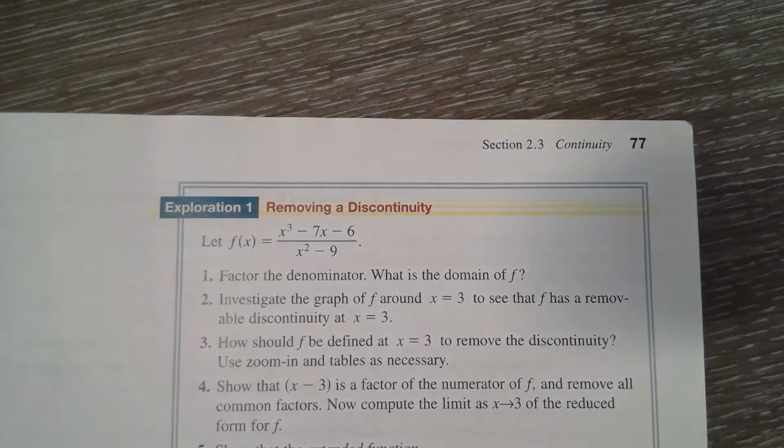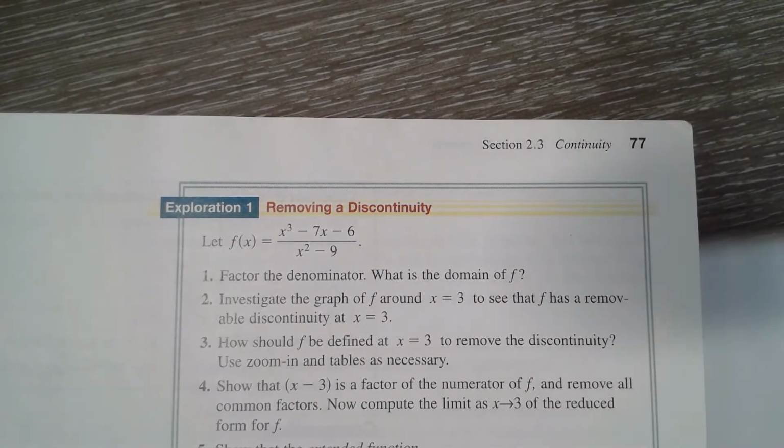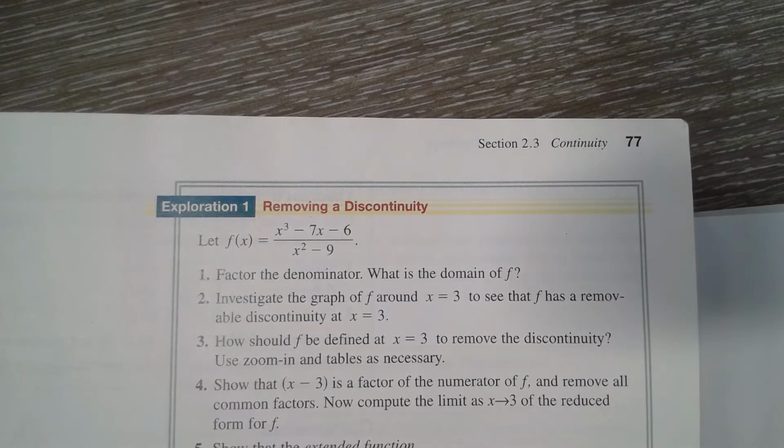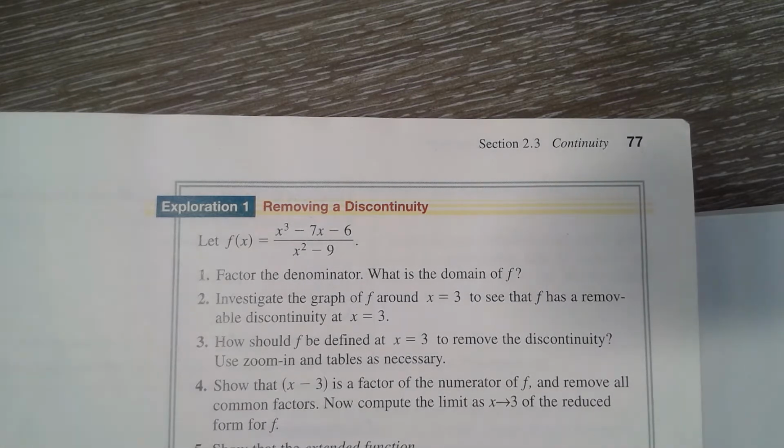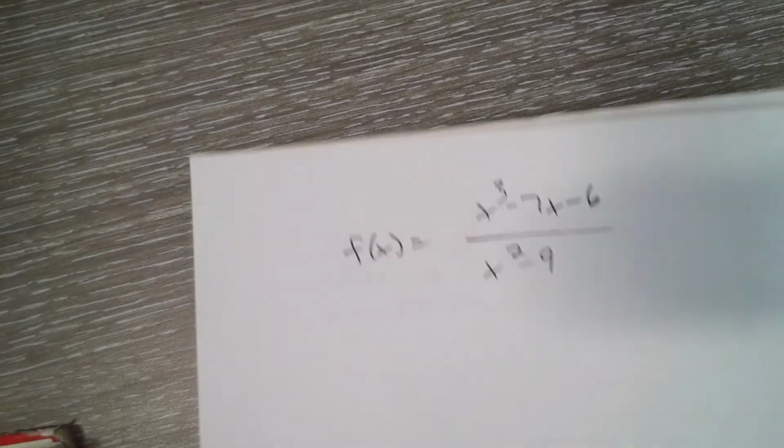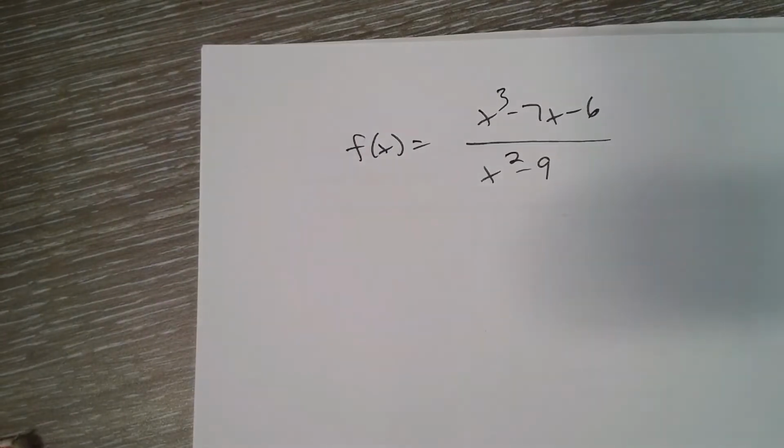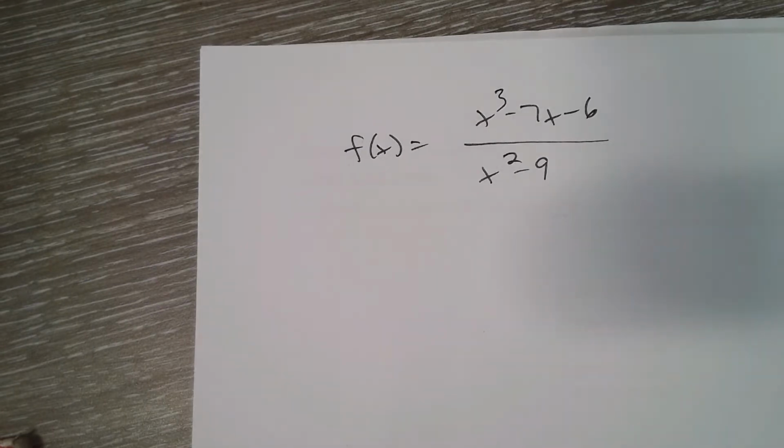Okay, so we've got a function f of x equals x cubed minus 7x minus 6 over x squared minus 9. It says, factor the denominator. What's the domain of f? Investigate the graph of f around x equals 3 to see if f has a removable discontinuity at x equals 3.